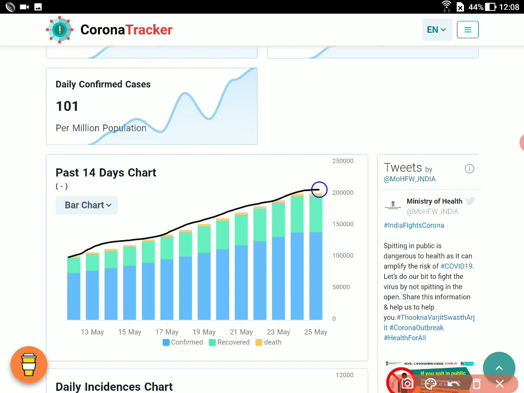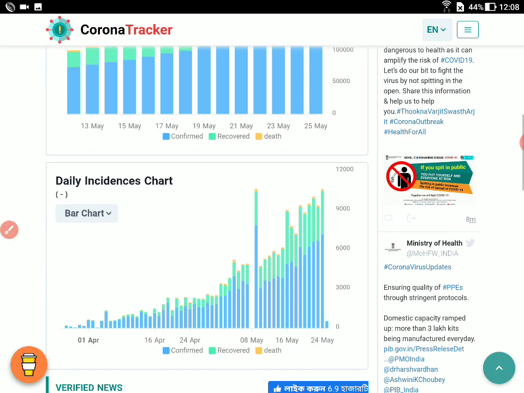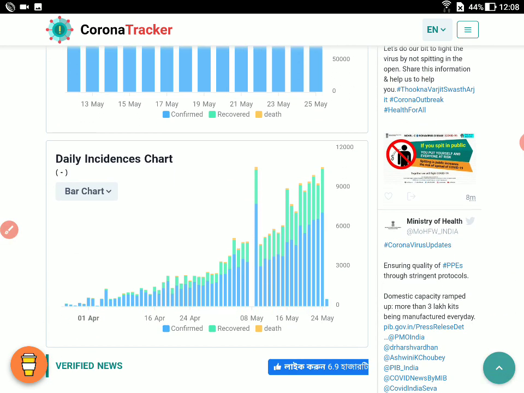Then if you look here, this is again not a very happy picture, as this is rising. We need the flattening of the graph, which means this should come down here. This is not happening as of now in spite of the lockdown. The daily cases reported are also on a rise, as I've seen from some other graphs too, and there is no assurance that this will flatten. It might definitely rise a bit more.